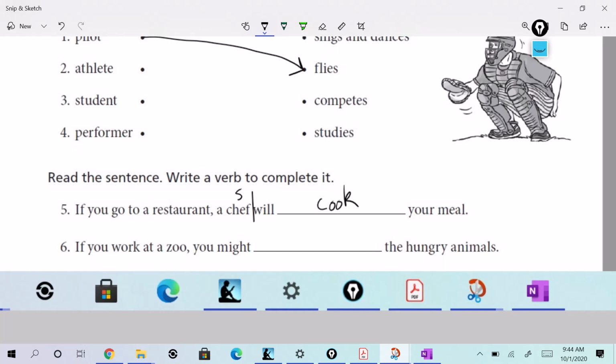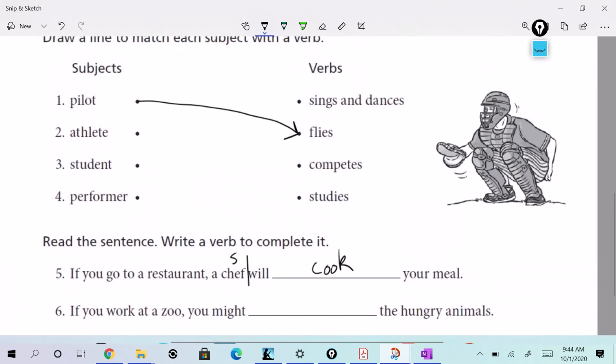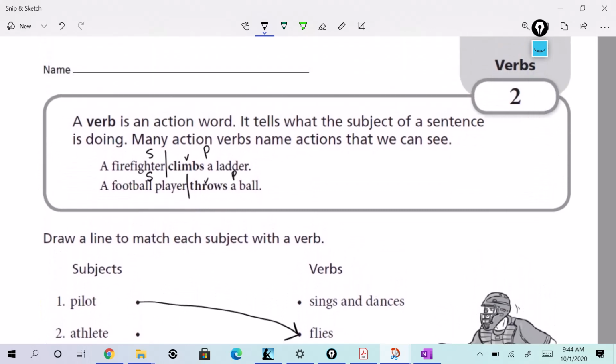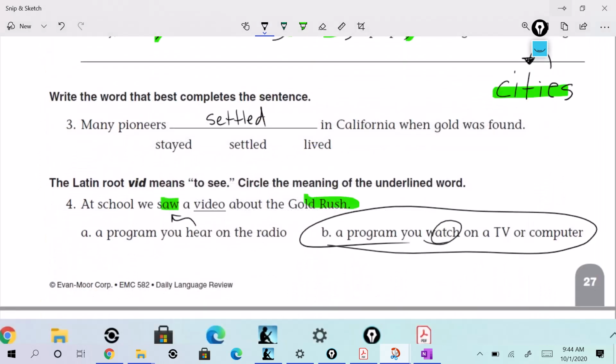All right, so you guys are good to go. Finish that up. I want you to look for subjects and predicates and look for the verb in the predicate. All right, there you have it.